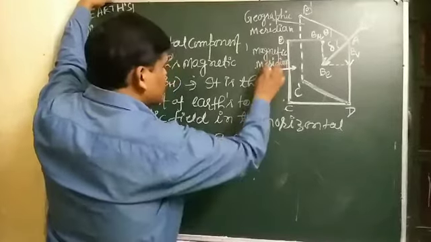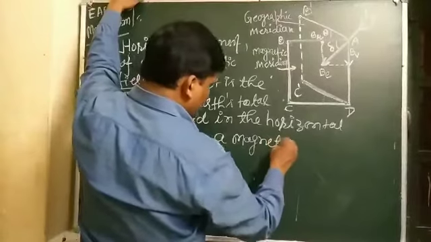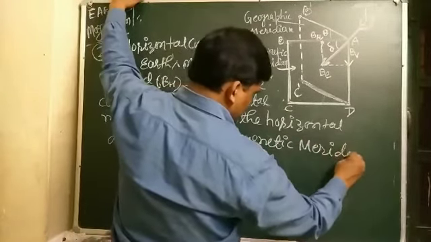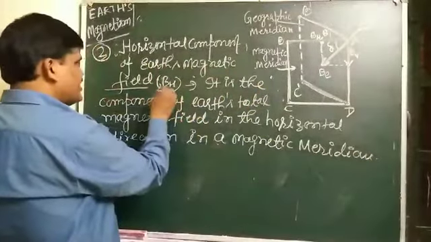In which meridian? Magnetic meridian. And it is denoted by BH.